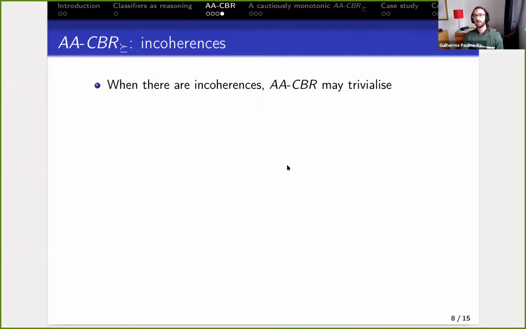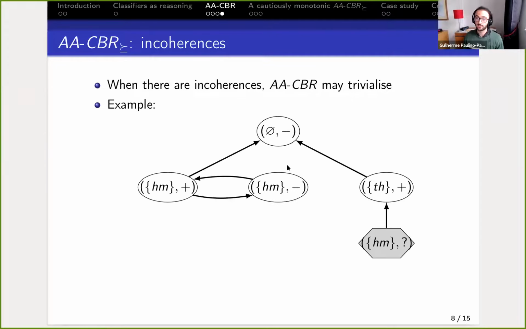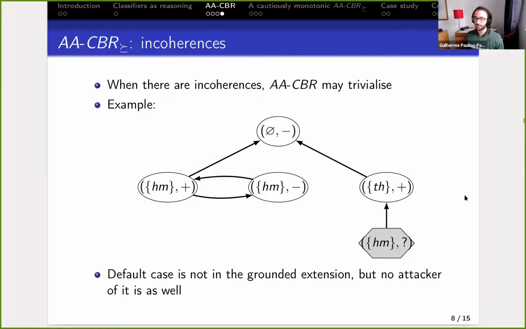There's another issue with ACBR, which is when there are incoherences, that is, past cases which have the same characterization but opposing outcomes, it may trivialize. So here's an example. Suppose there is a homicide plus and minus. The prediction would be plus because the default case is not in the grounded extension, but there's no argument in the grounded extension that attacks it. So it's a sort of trivialization. Okay, the outcome is plus, but it's not really intuitive why it should be, following this logic of case-based reasoning of a past case that justifies the prediction.